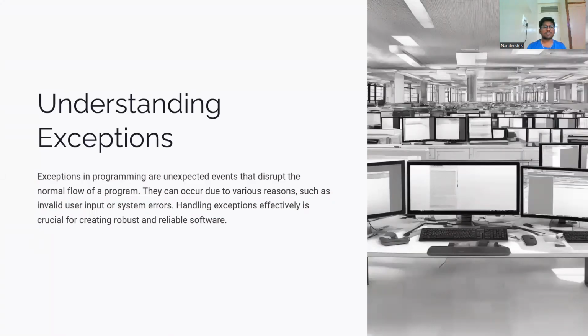Understanding exceptions. Exceptions in programming are unexpected events that disrupt the normal flow of a program. They can occur due to various reasons such as invalid user input or system errors. Handling exceptions effectively is crucial for creating robust and reliable software.